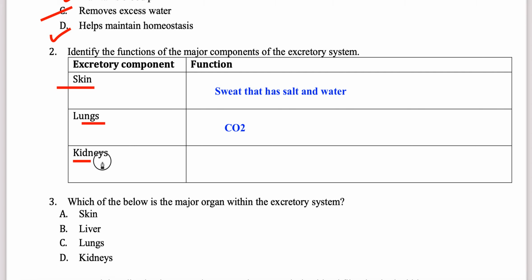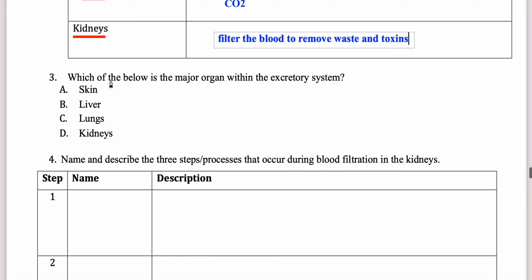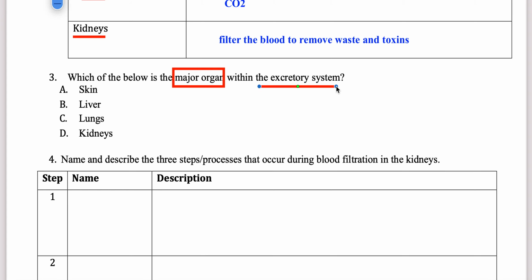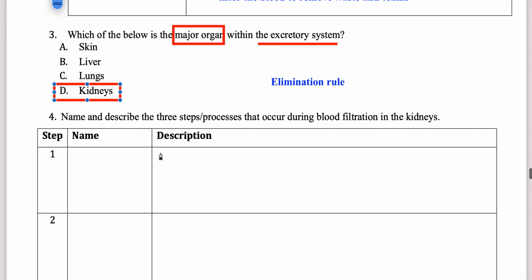Lungs, they release carbon dioxide as waste, so I'm just going to write it as CO2. The kidneys, it's quite easy as well. The function of the kidneys is to filter the blood, to remove waste and toxins. Now which of the below is the major organ of your excretory system? So remember, elimination rule. So we are going through now the elimination rule, and this elimination rule means that the major is definitely the kidney.